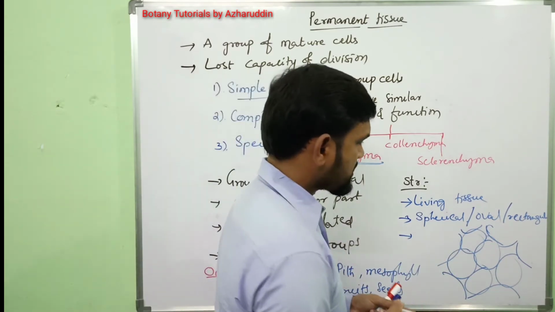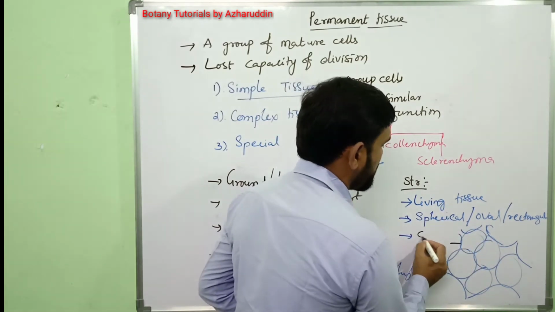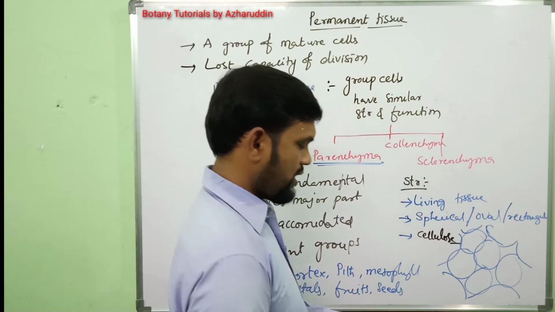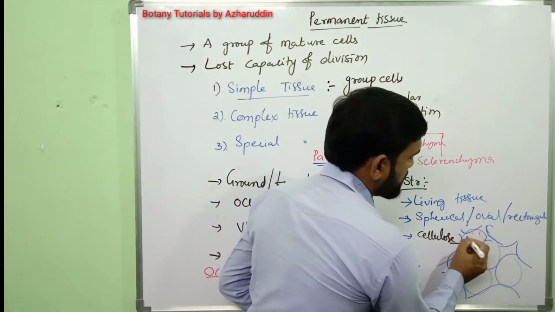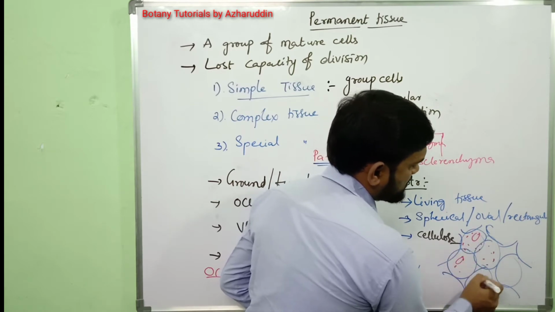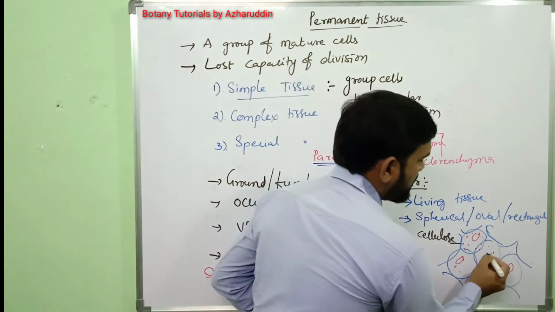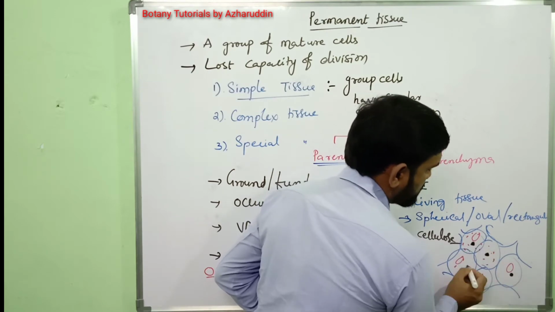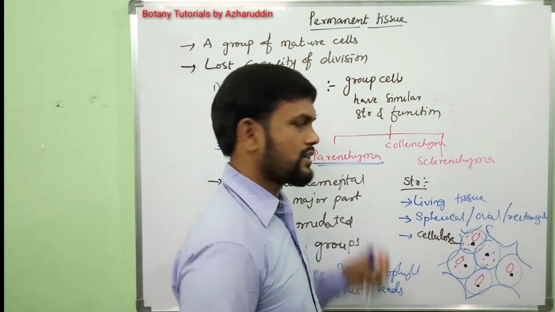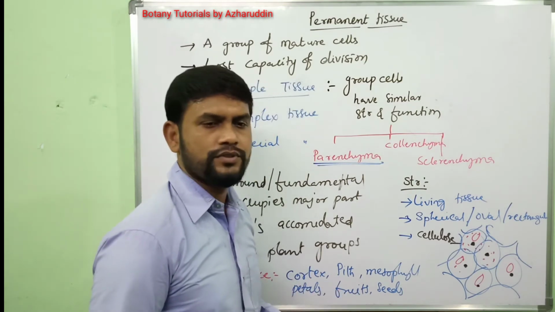Next, cells contain thin cell wall. This cell wall is made up of cellulose. In the cells, dense cytoplasm is present. Dense cytoplasm and a big vacuole is also present in the cells. Next, a clear nucleus is found in the cells. This is about structure. Next, based on their function, parenchyma is divided into various types.